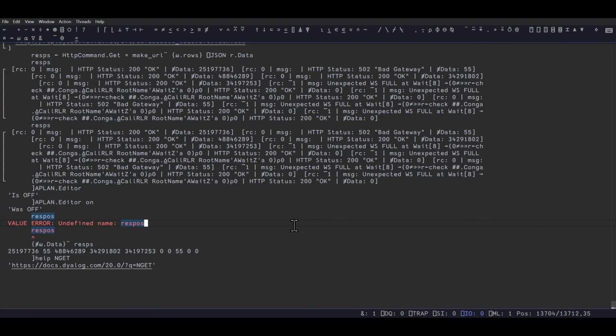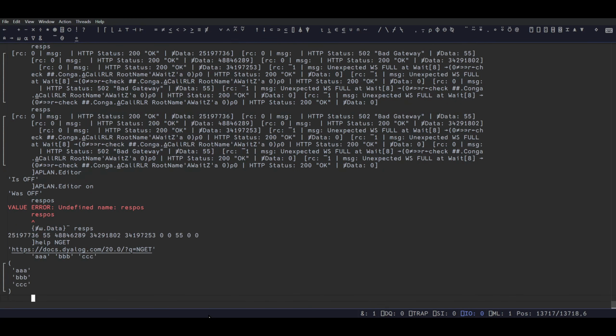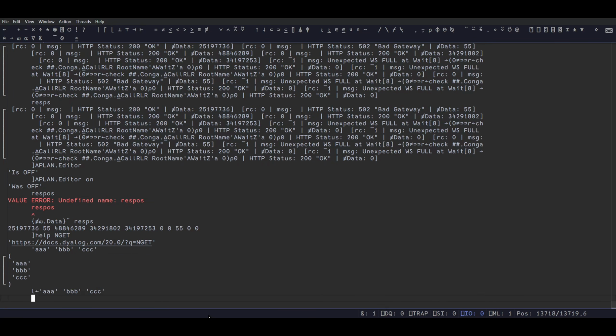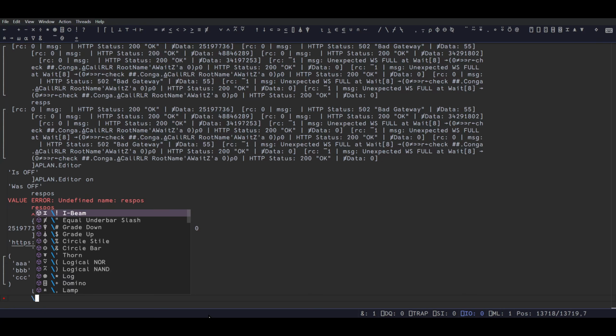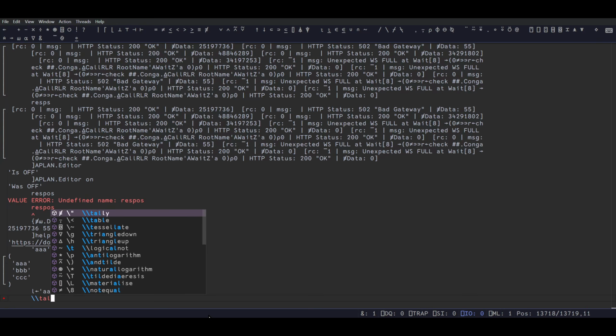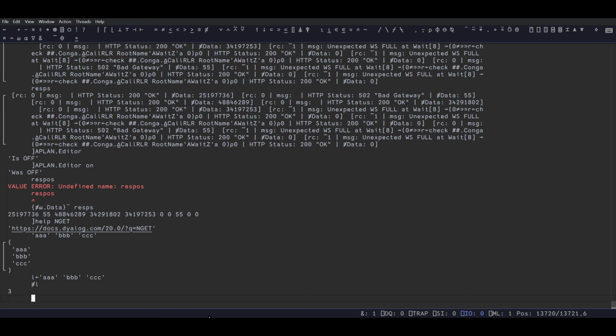Okay, so if I wanted to iterate with index, hold on. Let's say I have three lists. This should automatically make a list, right? Good. L for list. Tally. Double quote. List is 3. Okay.